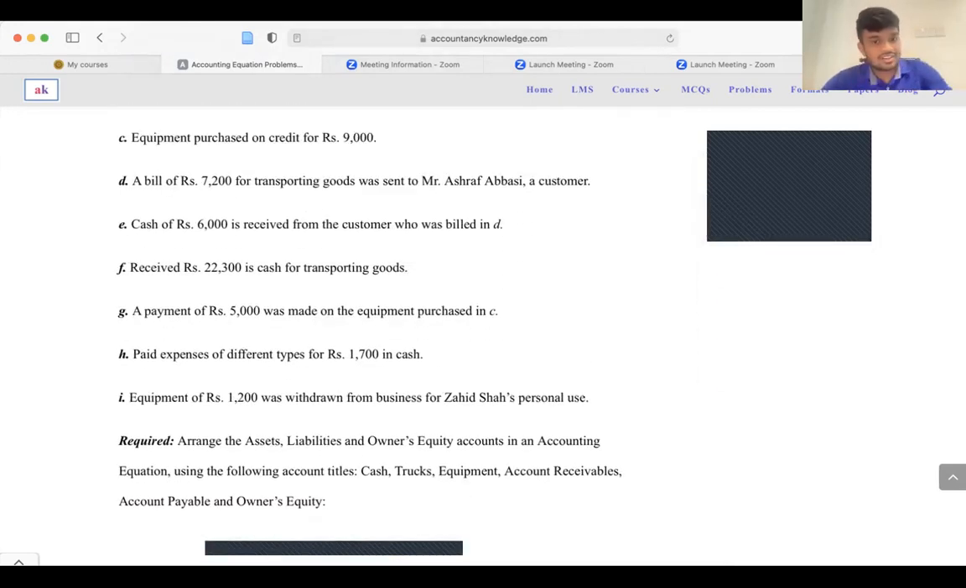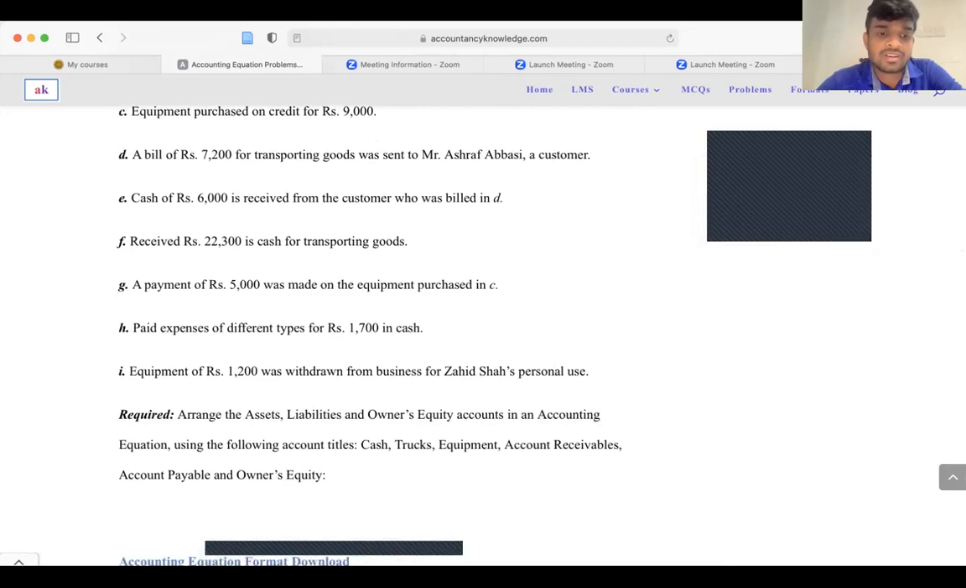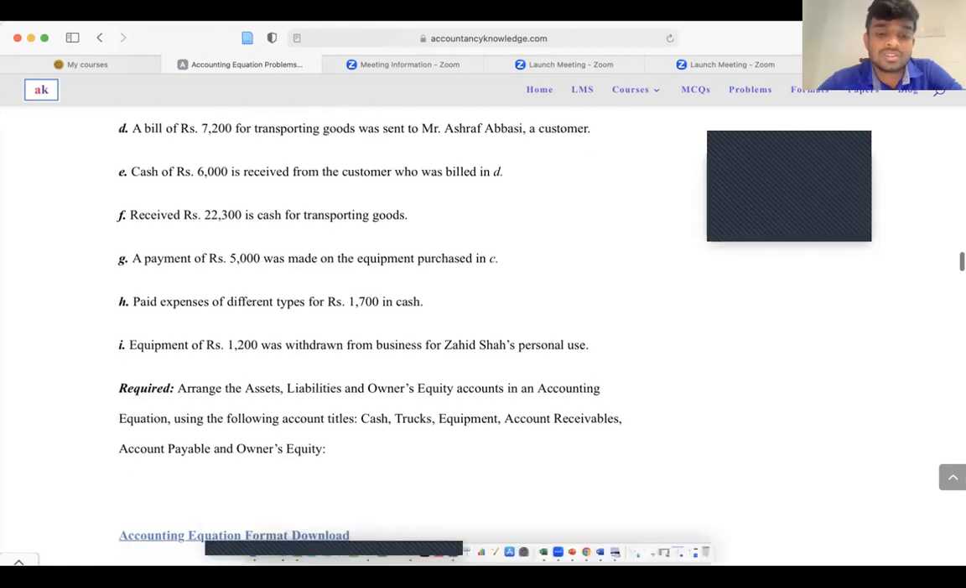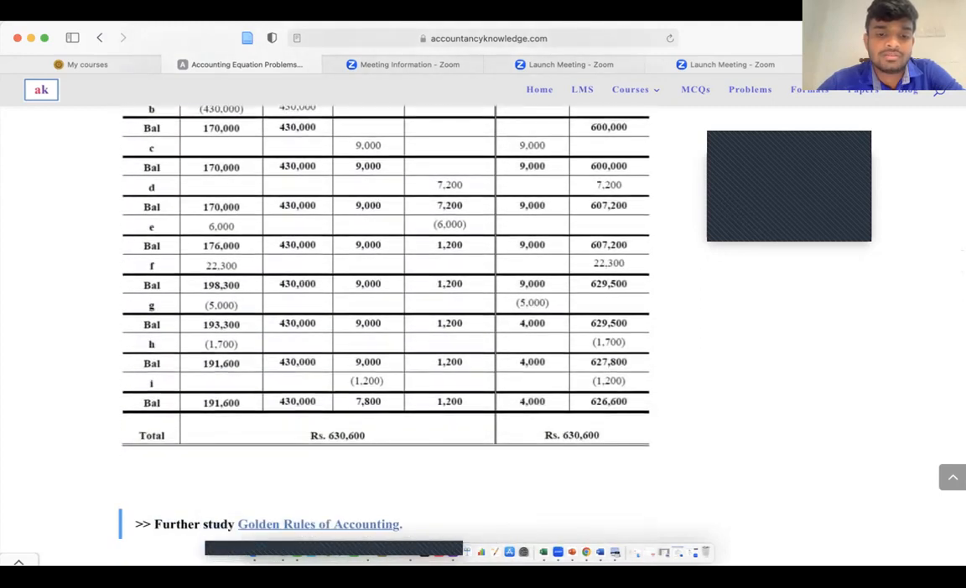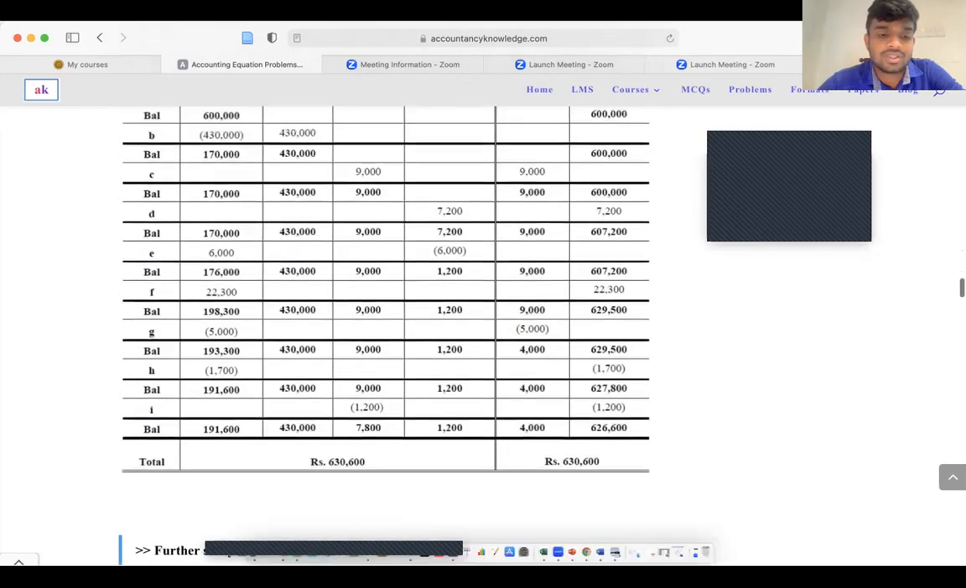Paid expenses of different types for rupees 1,700 in cash. So you have paid some expenses of different types for rupees 1,700 in cash, right? You have paid some assets for 1,700, right? That means you need to reduce the 1,700 from the asset account, and you need to reduce it from the equity account, right?